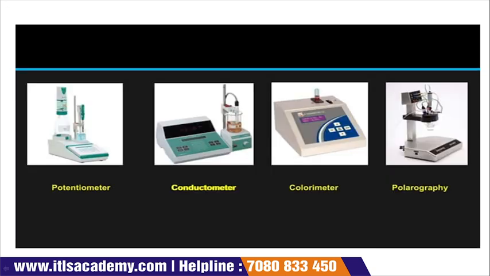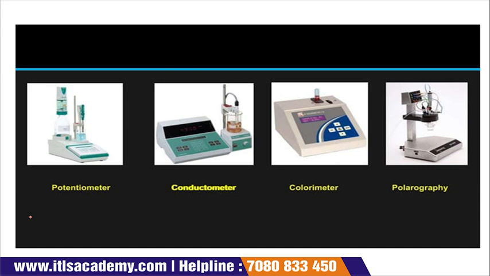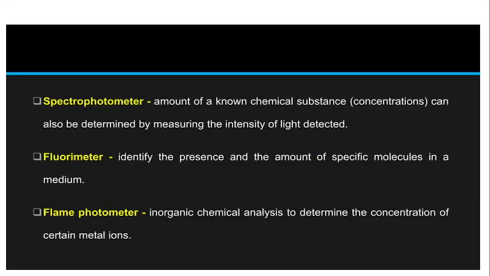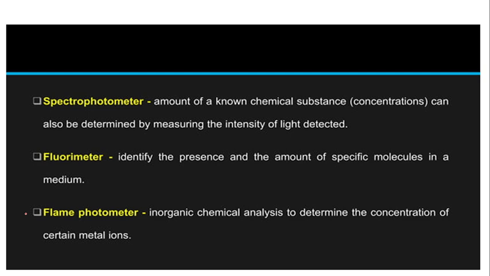See, here you can see this is the potentiometer. The very first is potentiometer, second is conductometer, third is colorimeter, and fourth is polarography. These are the methods which we studied right now. Now, a spectrophotometer. Again, what is a spectrophotometer? A spectrophotometer is an instrument which we use to measure the intensity of light, basically, on the basis of wavelength. The principle of a spectrophotometer is based on the wavelength.